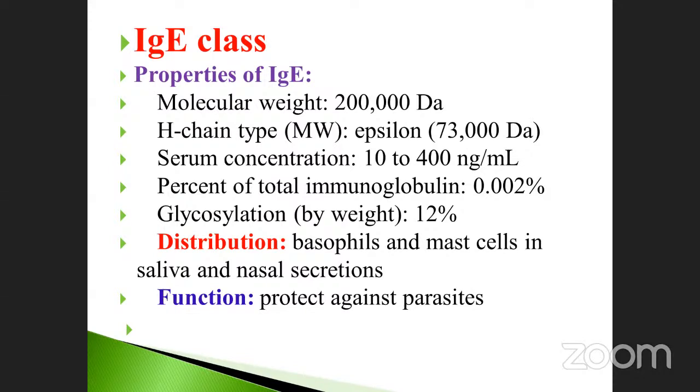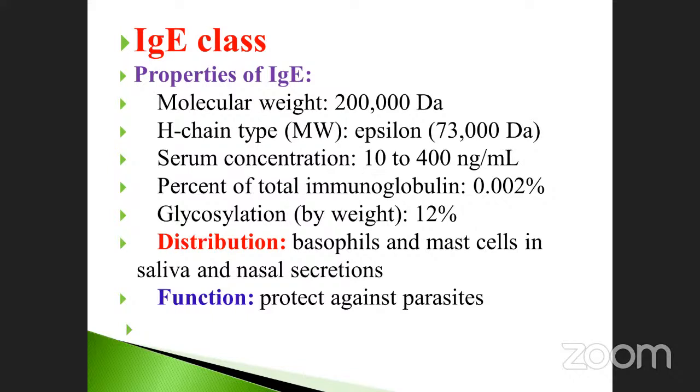Percentage of total immunoglobulin 0.02 percent. Glycosylation 12%. Distribution, very important: basophils and mast cells, in the saliva and nasal secretions. Immunoglobulin E is an anti-allergic substance. It protects against parasites and also acts against allergic substances.